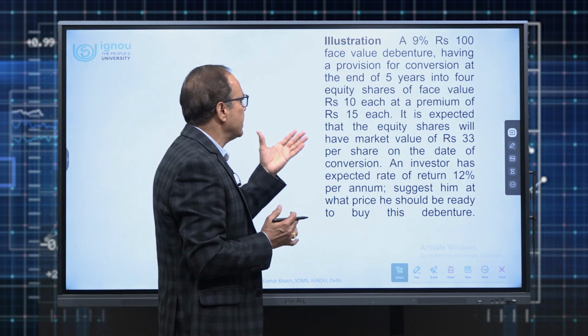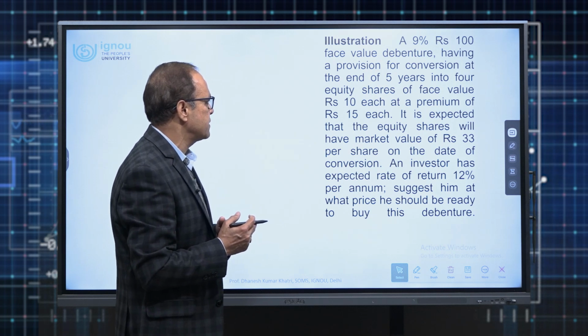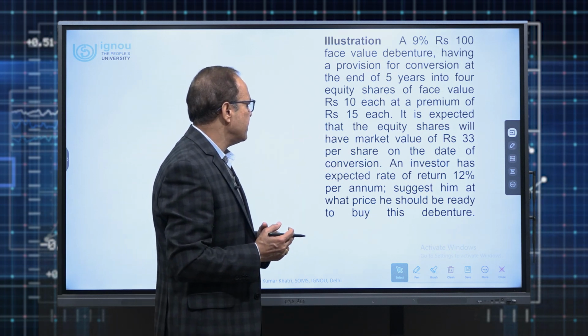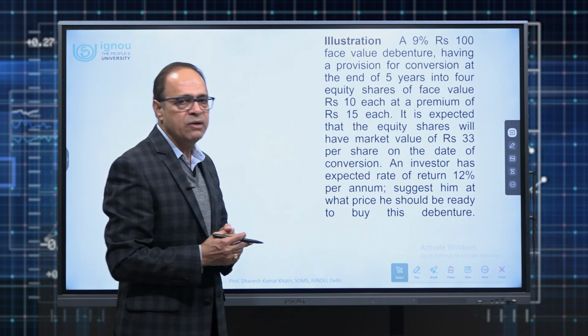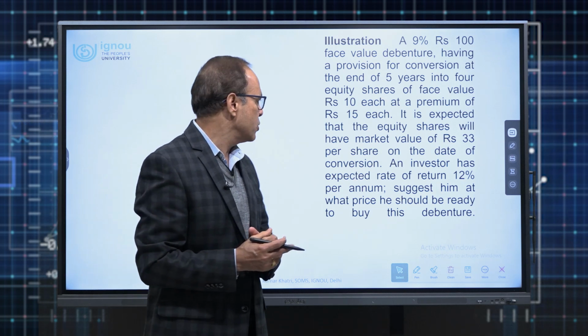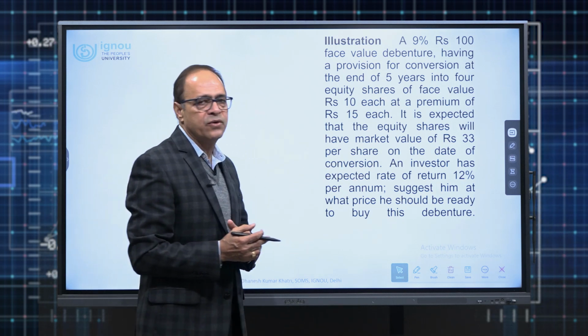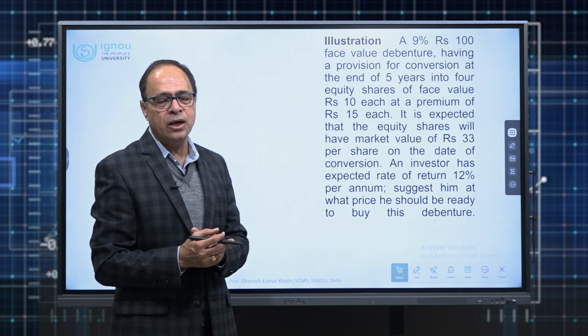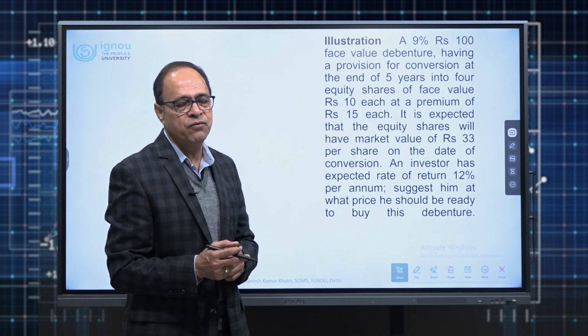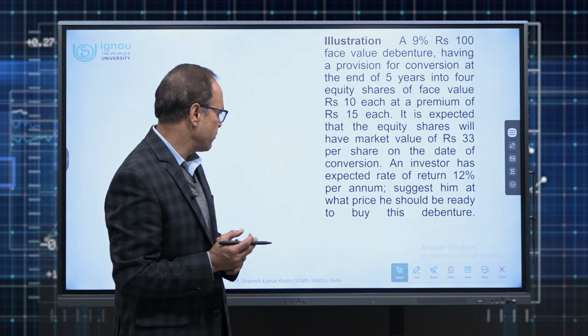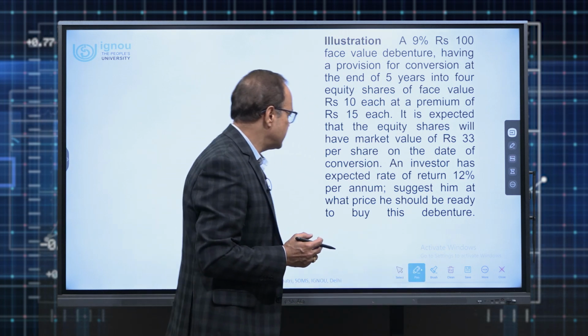Each debenture will get converted into 5 equity shares. It is expected that the equity shares will have a market value of 33 per share on the date of conversion. If an investor's required rate of return is 12%, find out how much he is willing to pay for this particular debenture. So we can calculate that very easily.